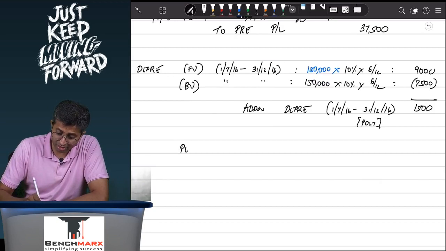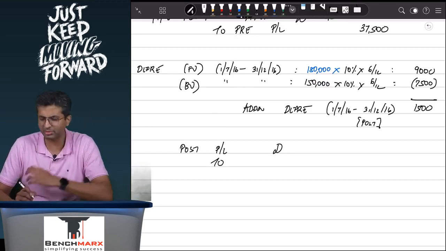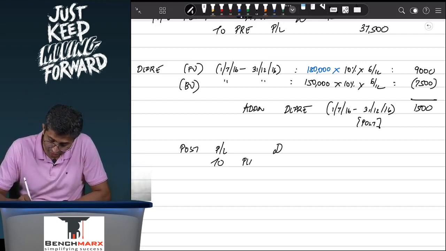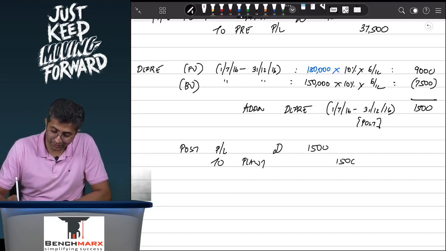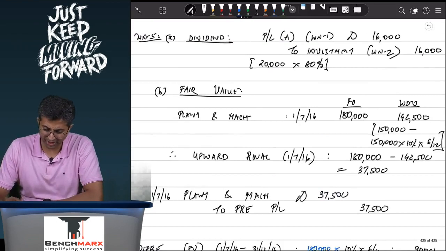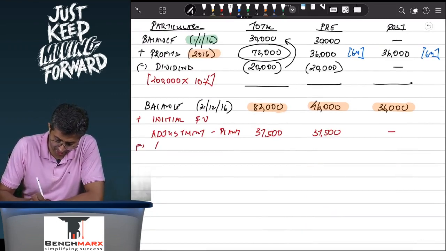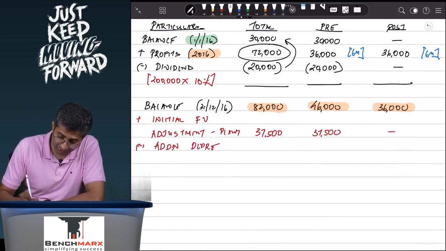This additional depreciation reduces your post-acquisition profit, so this is a post-P&L account debit. One effect of the depreciation goes against the P&L, the second effect goes against the plant and machinery, which is the PPE, 1,500. Over here we can say less additional depreciation on the plant, which is 1,500.